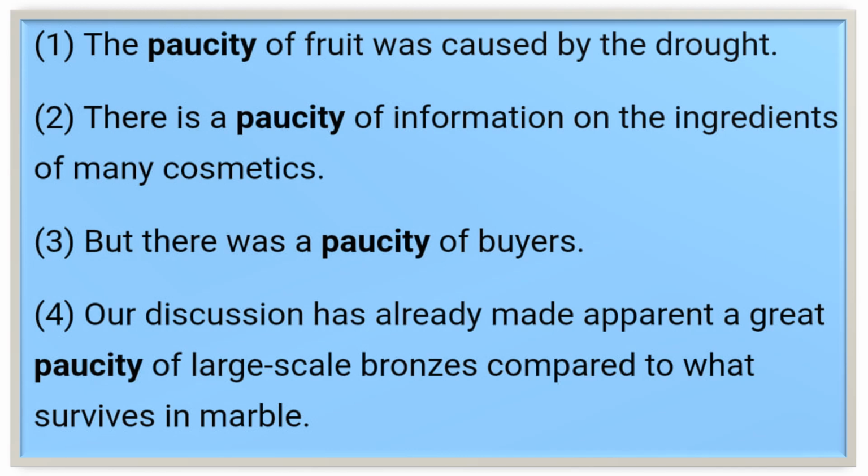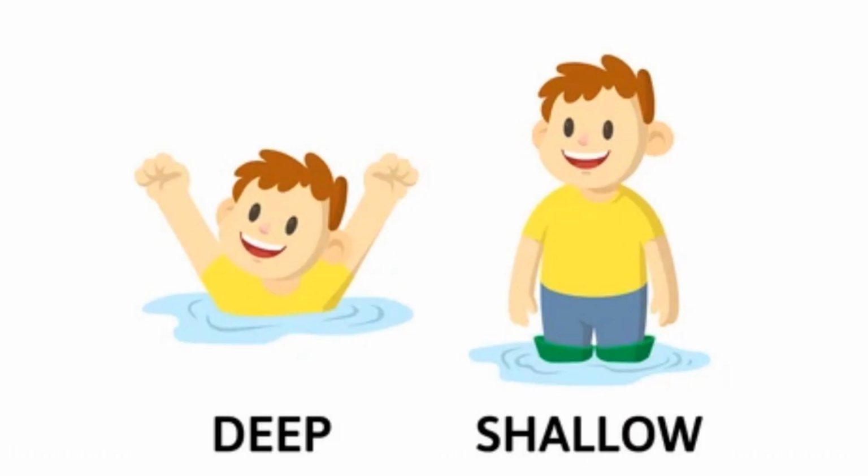Now let's see how the word paucity can be used in a sentence. The paucity of fruit was caused by the drought. Coming to the second example, there is a paucity of information on the ingredients of many cosmetics. The third example is, but there was a paucity of buyers. Coming to the fourth example, our discussion has already made apparent a great paucity of large-scale bronzes compared to what survives in marble. Now let's discuss the next word, which is shallow.